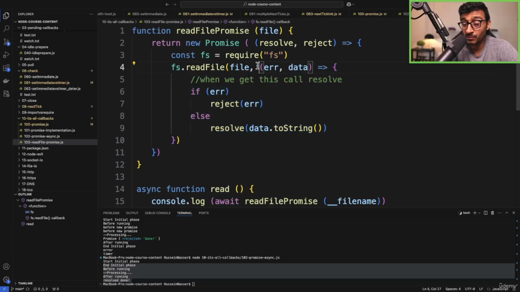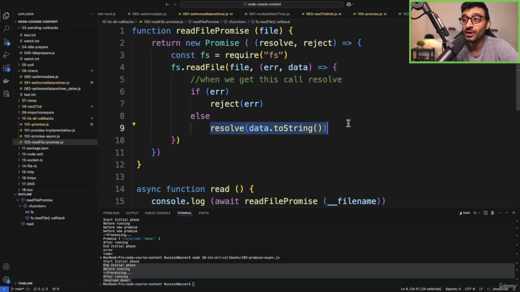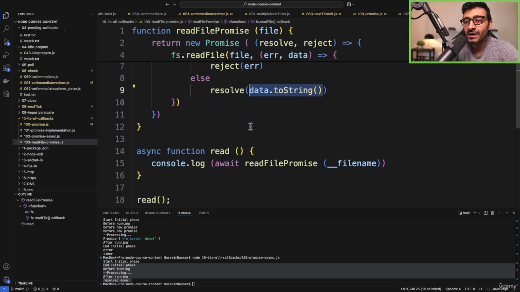And when we reach the poll phase, the funny part is we're going to issue the read and move on to the next iteration until the read is ready. Then, only then, we're going to execute this callback, which will tell us to go ahead and resolve this, which will not happen in the poll phase. It will happen in the next tick right after the poll phase, before the check phase. And we're going to resolve that data, right?